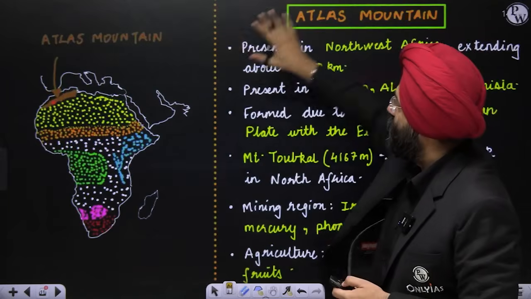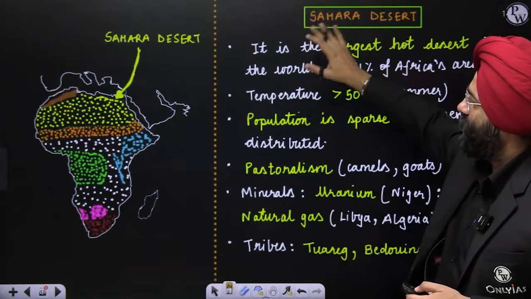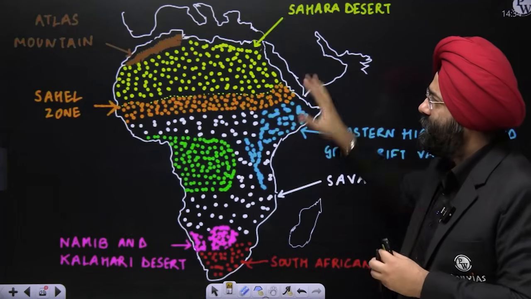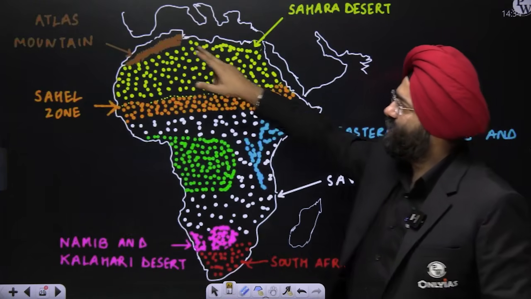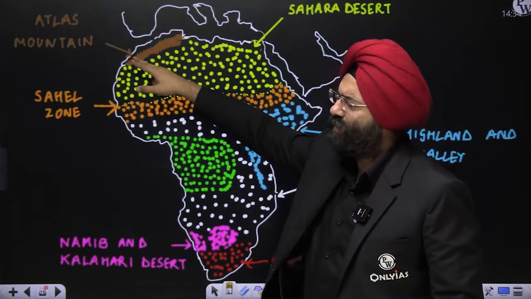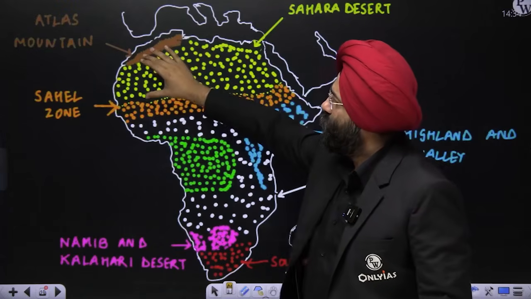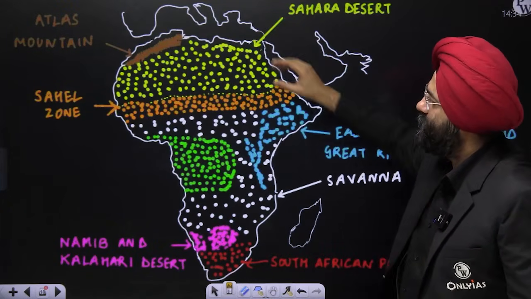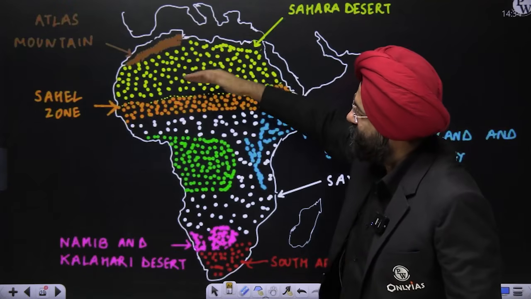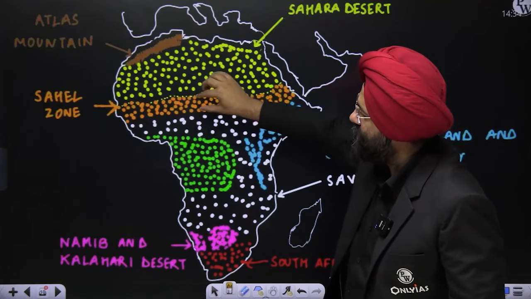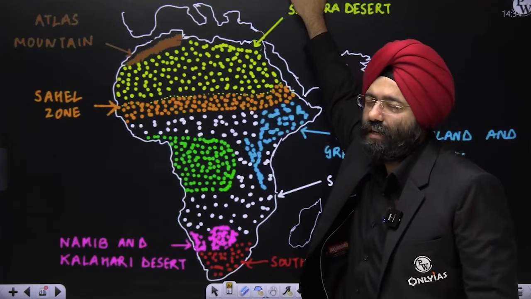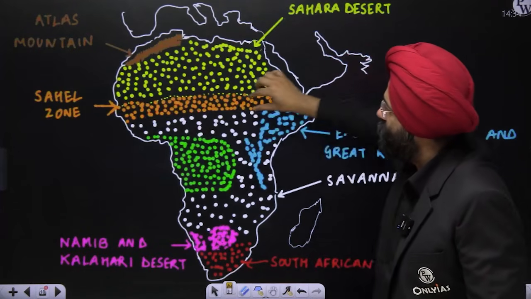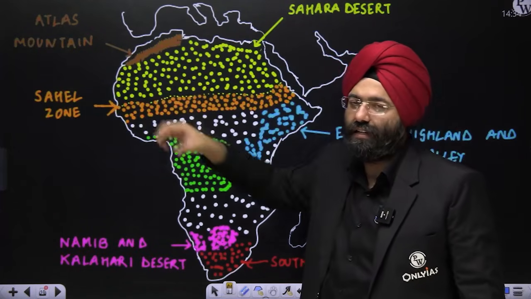So like see, Atlas Mountain, Sahara Desert. I'll be taking each and every division separately. But before that, let us see the broad aspect. When I mentioned Atlas Mountain, this is the region, Atlas Mountain, which you're going to study over here. You know the Sahara Desert, the largest desert over here. So this is the Sahara Desert. Now, between Sahara and the savannas, you have a transition zone that is present, that is known as the Sahel transition zone or the Sahel zone. So this is basically this long zone that is present, which we are going to take as a separate physical division.